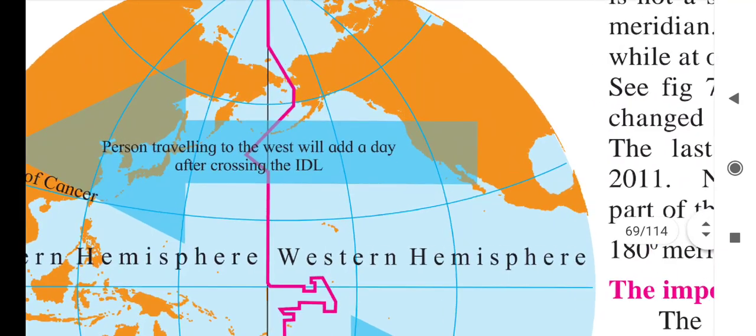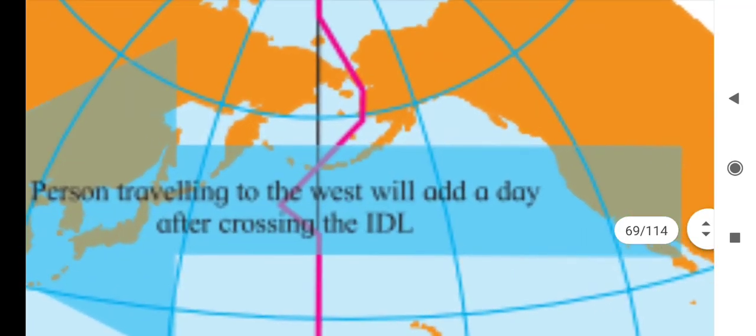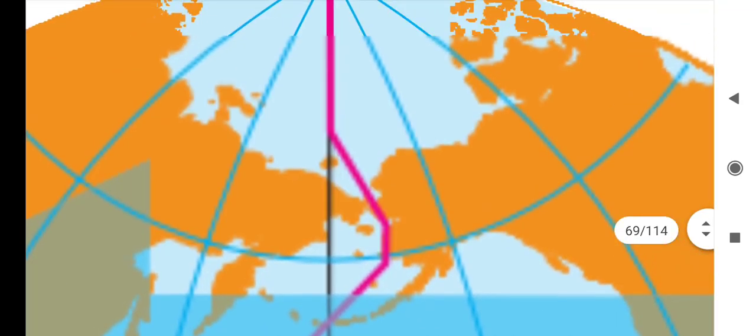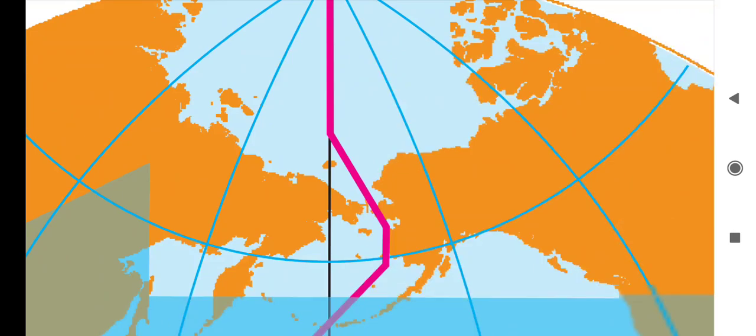Why is it not possible? Because if we draw the straight line, see students, here we can see the dark yellow color shade, which represents the continents and places. Those people living in that area will find difficulty, because if the ideal passes there, they have to change the date and timing.